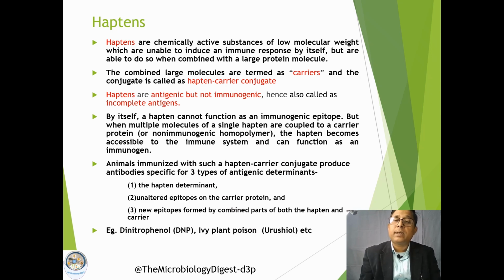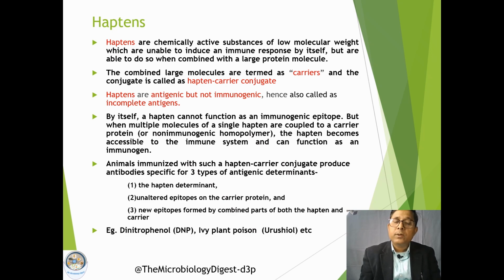Alone they cannot induce the immune response. But because these are active substances, they can induce the immune response if they are conjugated with some larger substances. When we combine these low molecular weight substances with other molecules, usually proteins, the molecular weight increases and they will be able to induce the immune response.